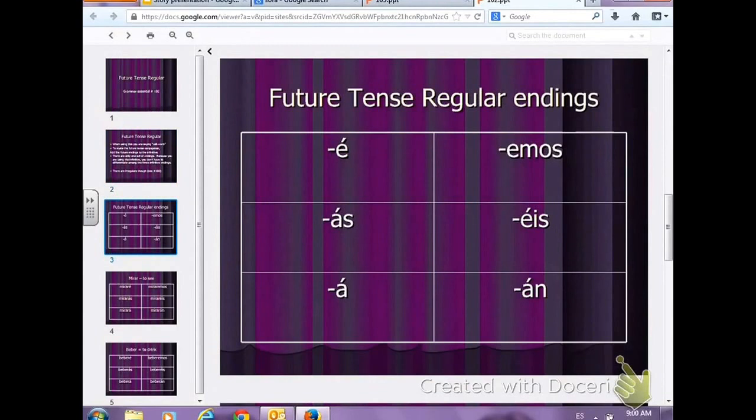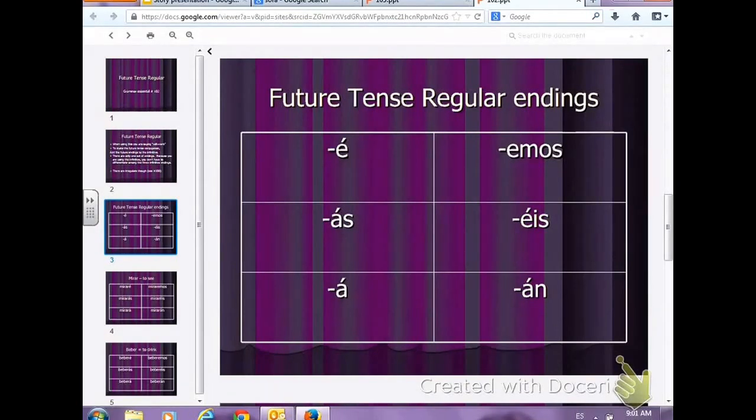So here are our regular future tense endings. The yo form is é. Tú, ás. Él, ella, usted, which I'm going to refer to as third person singular, is á. Now notice that they all have accents on them except the nosotros form. Nosotros is emos. And if you'll notice, it's the same.